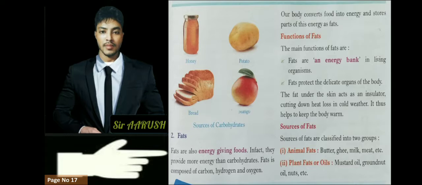So after carbohydrate, there is one more type of food which is known as fats, and fats also give us energy, but fats give us more energy than carbohydrate. But the thing is that sugar gives us very fast energy, then starch gives us a little slower, but the energy that we get from fat is very, very slow.